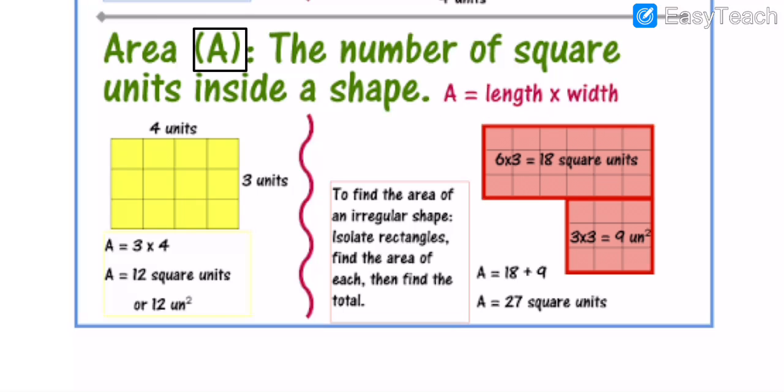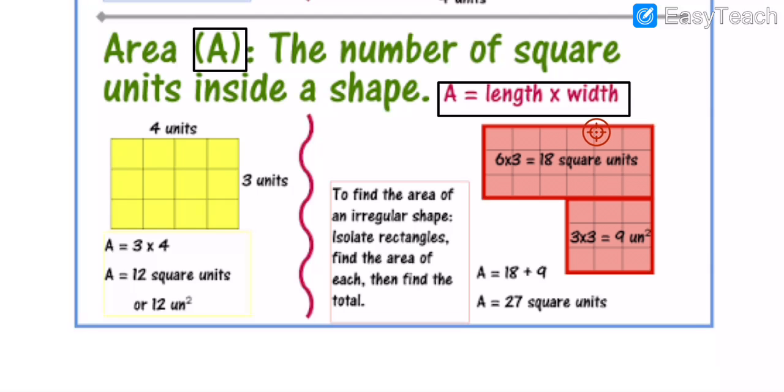Length and width, my dear students. Got my points? Area is length times width. Width is spelled W-I-D-T-H.